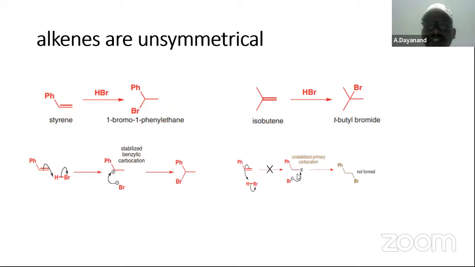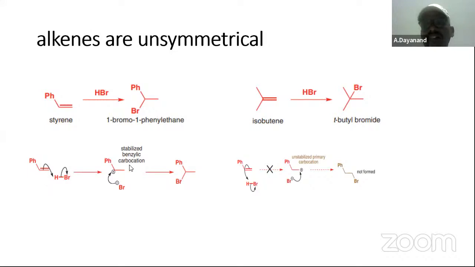Whereas the other one is not going to be formed because it would result in the formation of a primary carbocation. Here it is a secondary carbocation, which is more stable because of the phenyl or benzene ring. This benzene ring has alternate double bonds. Therefore, the carbocation formed here is stabilized.